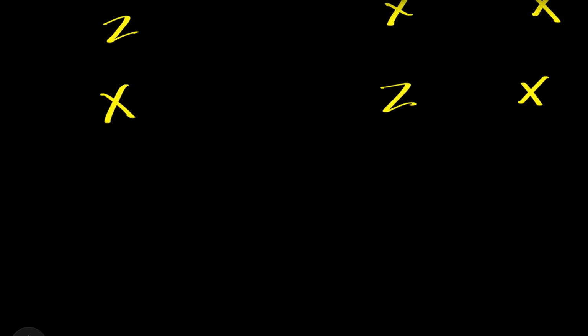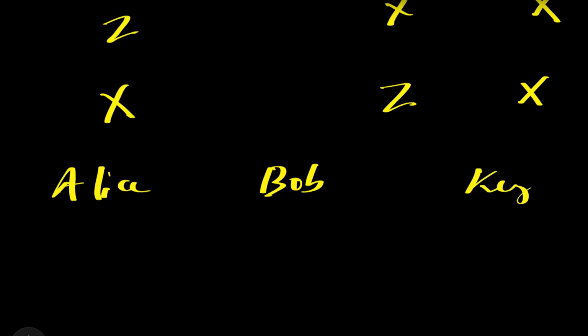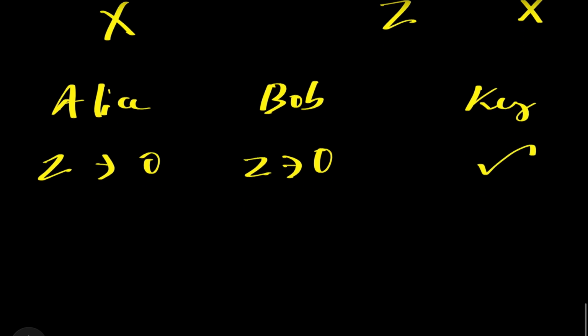To be more precise, we can say Alice, Bob, and key. If Alice is using a Z axis and has a 0, and Bob is also using a Z axis, then he will be measuring 0. Then of course he is correct. If Alice is using a Z axis and transferring a bit 1, and Bob is also using a Z axis and measuring 1, the key is accepted.